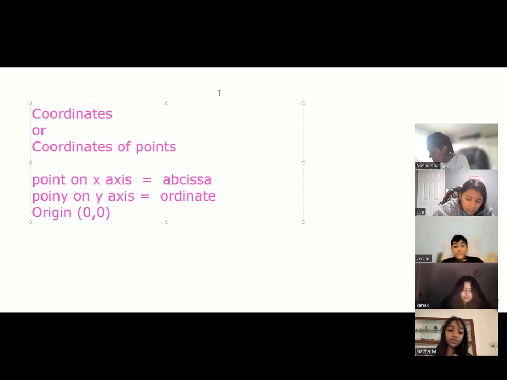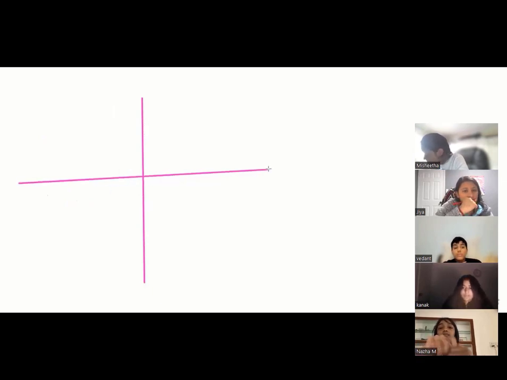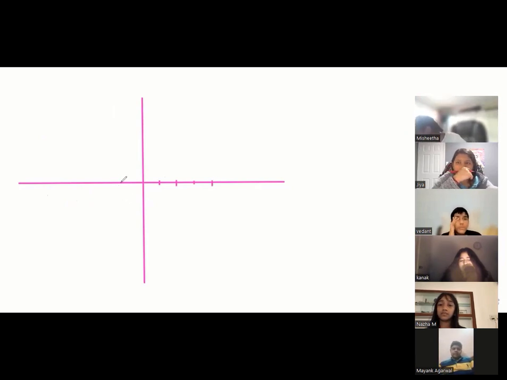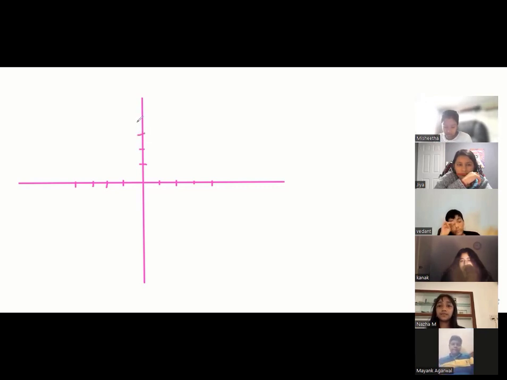So I'm going to erase it now. Let's say I'm making my coordinate axes here, this and this. Just for your convenience, guys, I am saying this is my 1, 2, 3, 4. You can use graph paper from next class, at home.